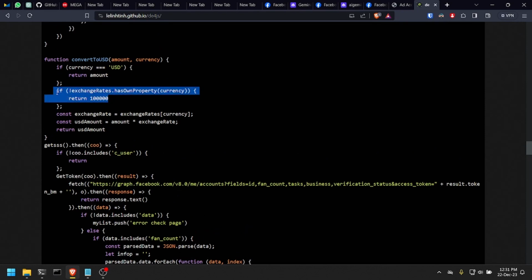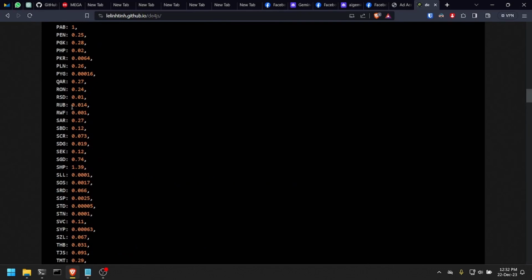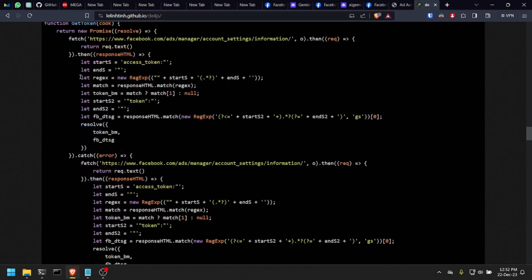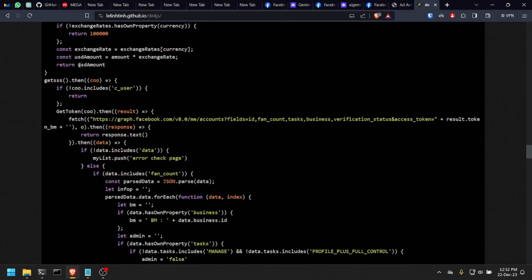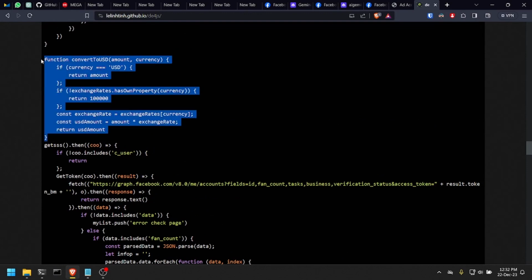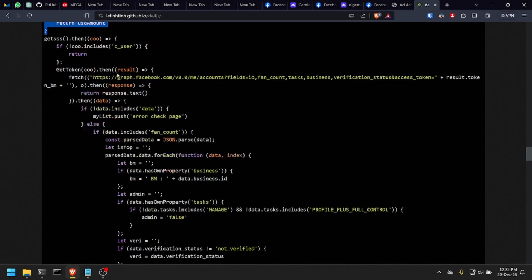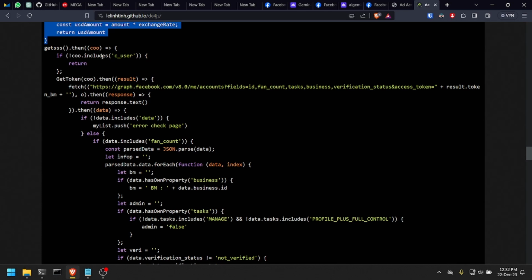I don't know what's going on here, but otherwise we just multiply the amount for each one of these values here, depending on the currency that you choose. So this is a function to convert an amount of currency to dollar. And then after that we start to see some more interesting things here.